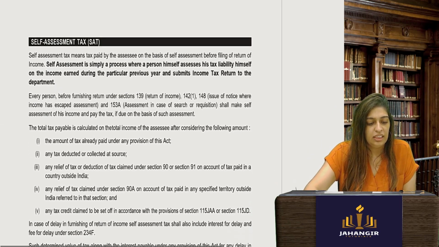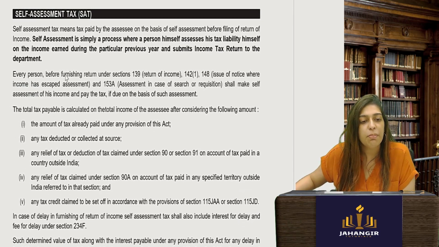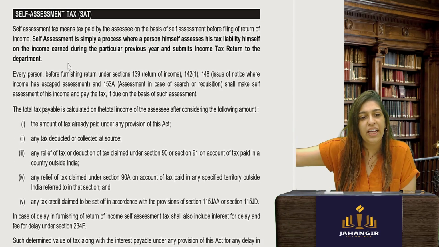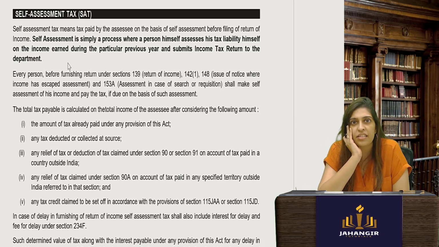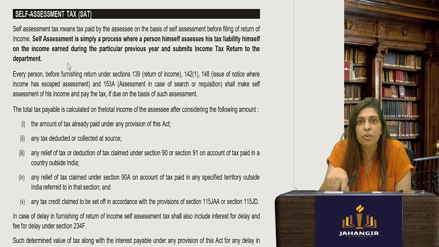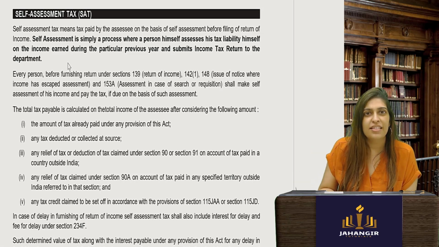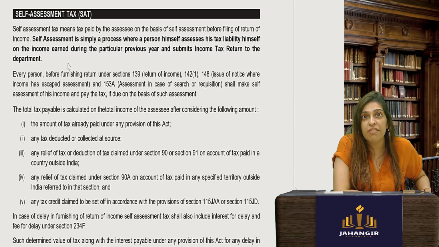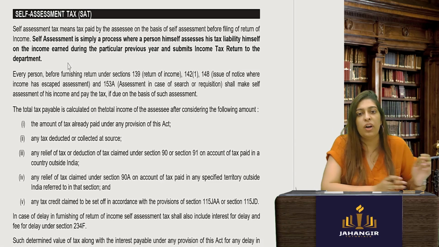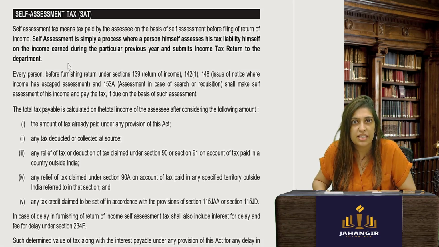Okay. Self-assessment. So the first thing starts with self-assessment. Every person, before even going to file the tax, you have to do an assessment of yourself: am I even liable to pay tax? How will you do this? You cannot roll a dice and say, okay, if it is number 6, then only I'll pay the tax. No, right? You will see your income. You will see what investments I've made, what deductions are available, what exemptions I can claim, and then you will see whether I am above the basic exemption limit or not.